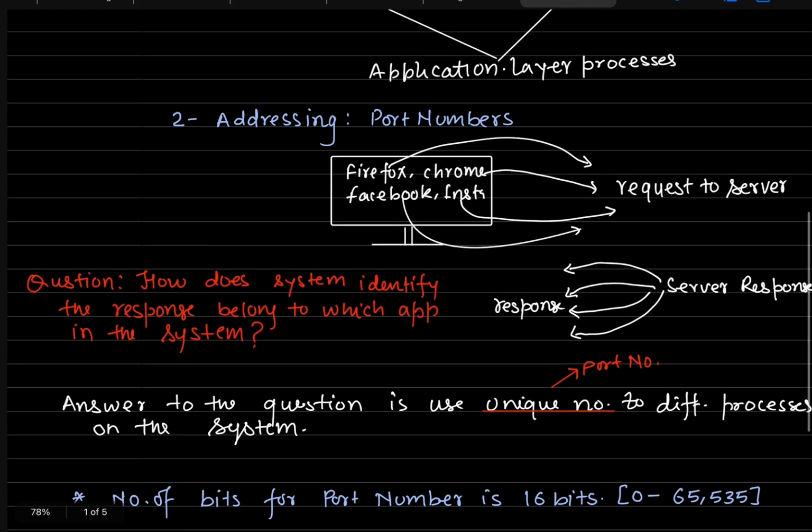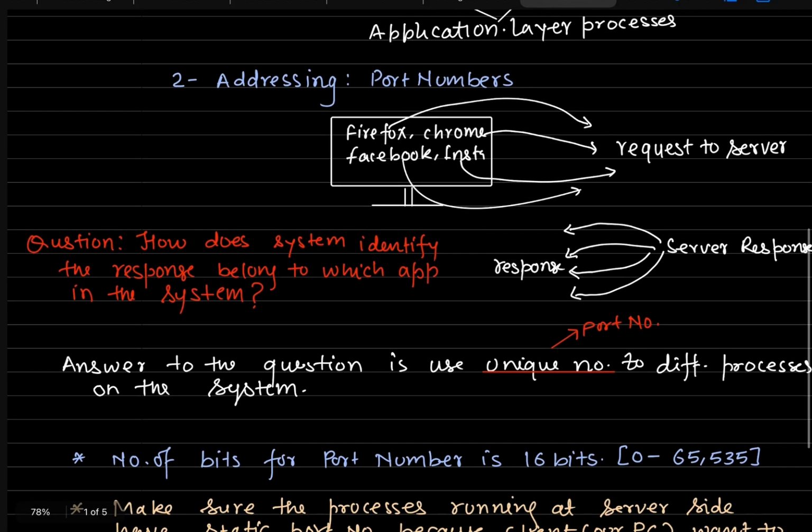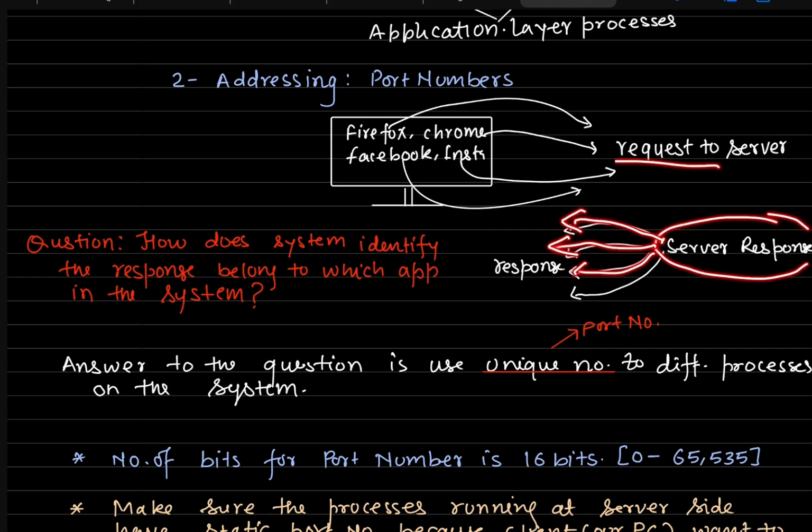What does addressing mean? Suppose this is our system, right? In our system there are some processes running. Firefox is one process, Chrome is another process, Facebook and Instagram. These are the processes running on our system, right? All these processes simultaneously make requests to the server. Once the server receives their requests, in a very tiny interval of time the server responds to this device, right?